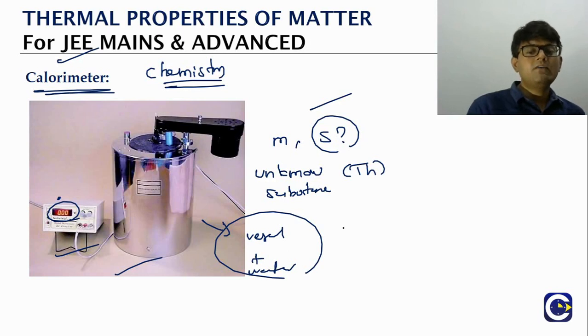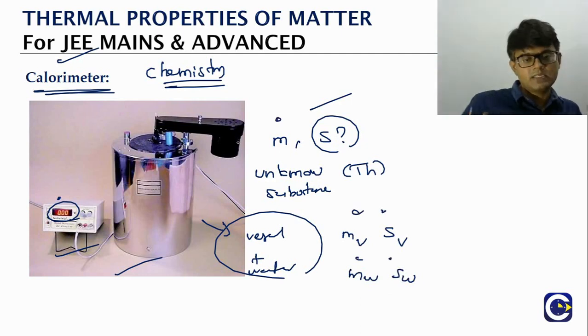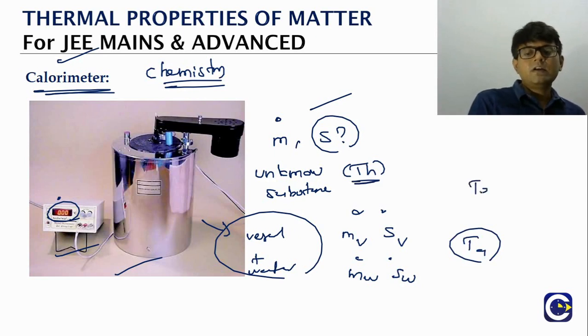Let us say we have a vessel of mass mv. The specific heat capacity of the material is SV. Water has mass mw and specific heat capacity SW. These things will be known to us. In fact, the mass of the unknown material will also be known, because we can measure it. Initially, both the vessel and water will be at room or ambient temperature, TA. The hot body will be at a high temperature. Finally, all of them will reach equilibrium temperature.